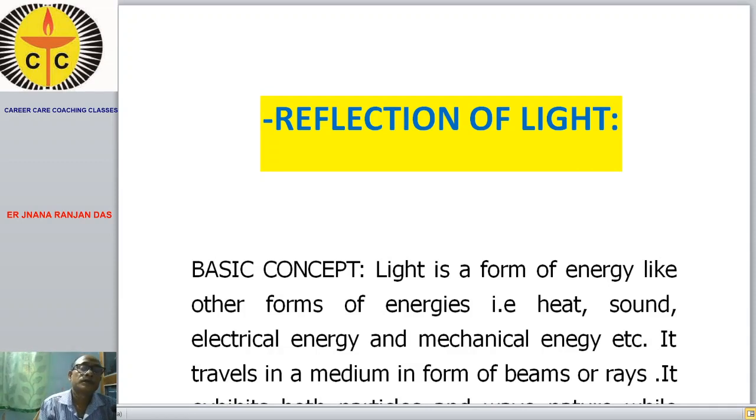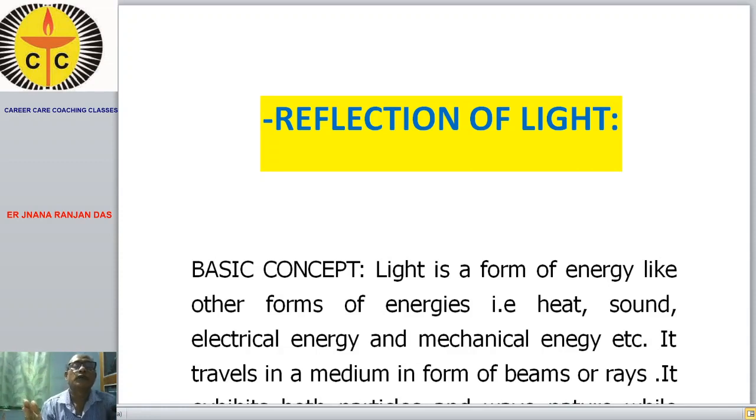But while traveling in a medium, if light falls on an object, and if the object is polished, smooth and opaque, then after falling on the surface of that object, the light is bounced back into the same medium from which it is coming.